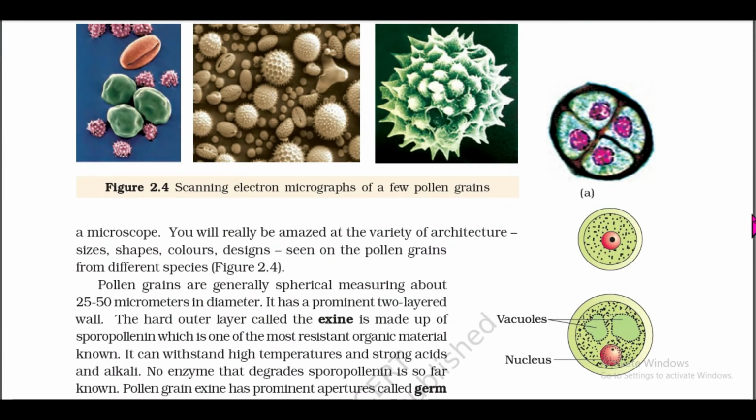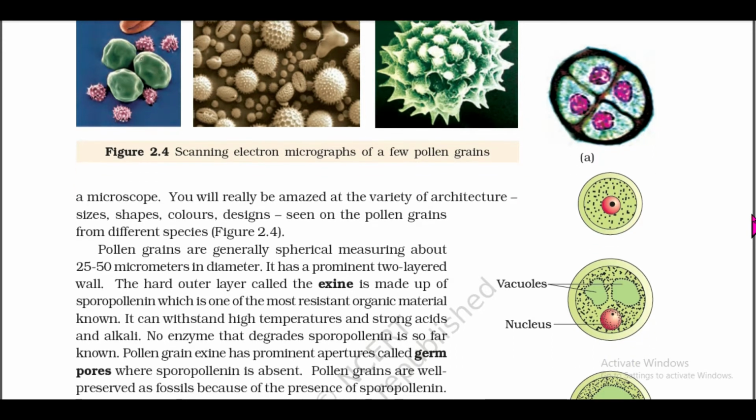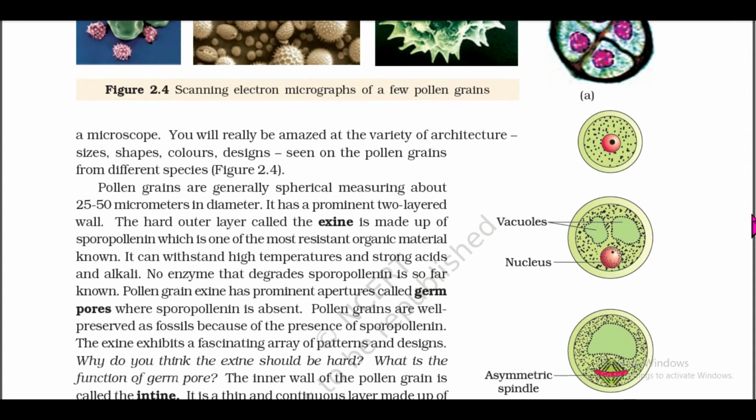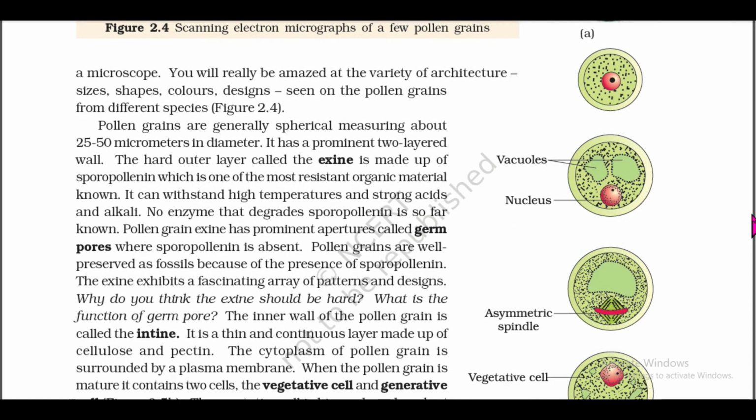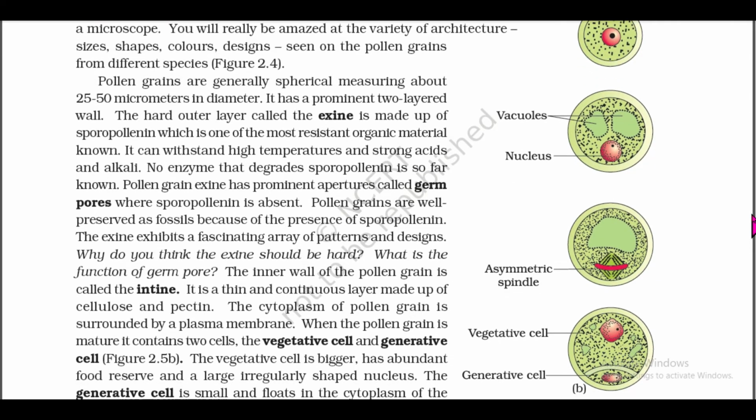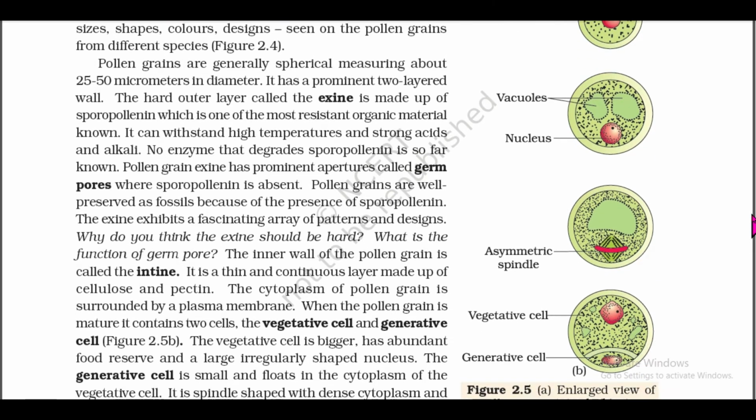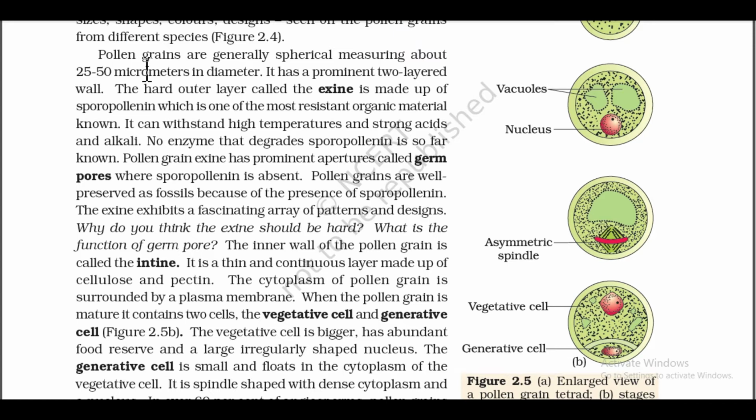You will really be amazed at the variety of architecture, size, shape, colors, design seen on the pollen grains from different species. Pollen grains are generally spherical, measuring about 25 to 50 micrometers in diameter. It has a prominent two-layer wall.